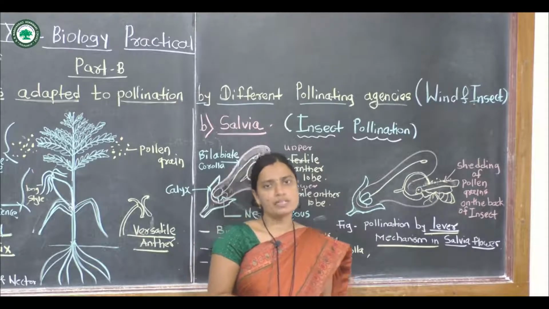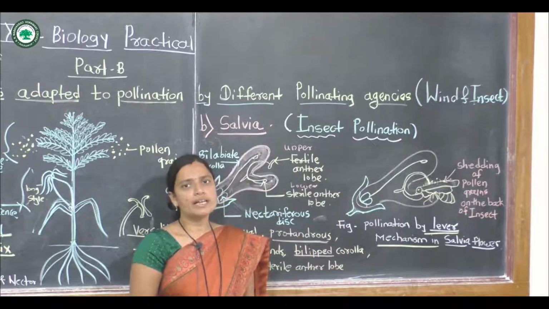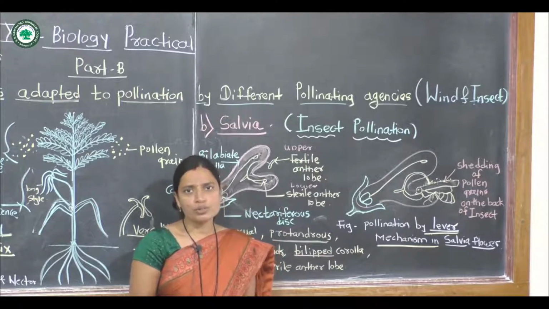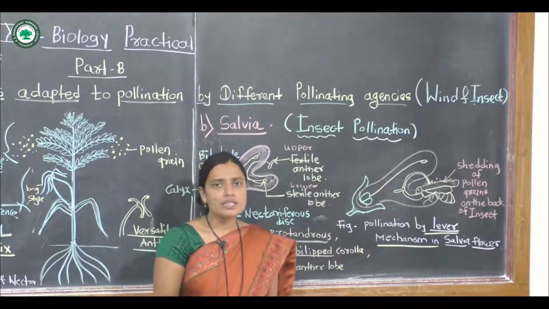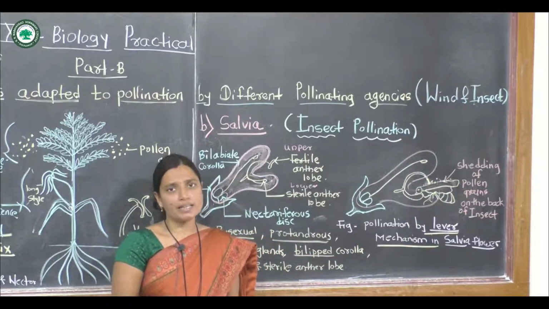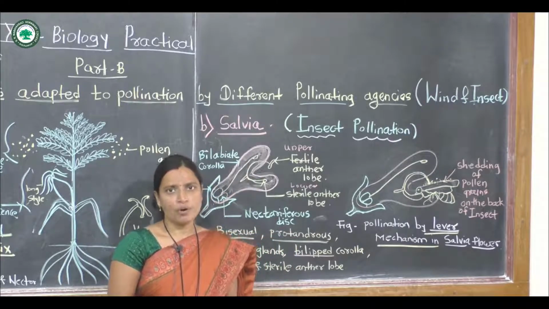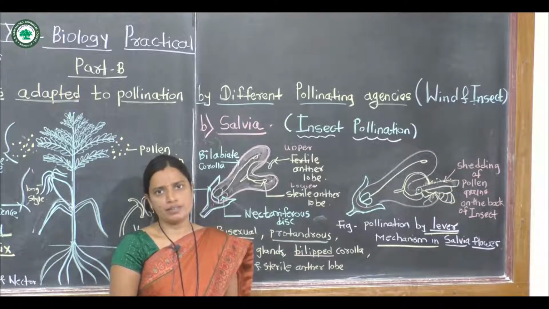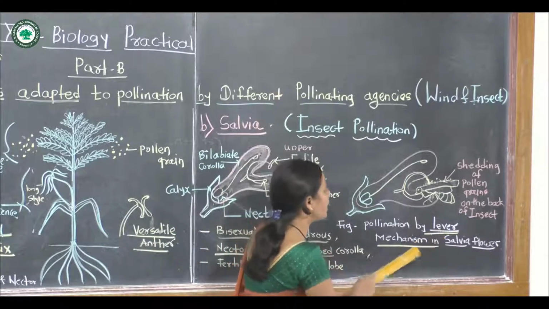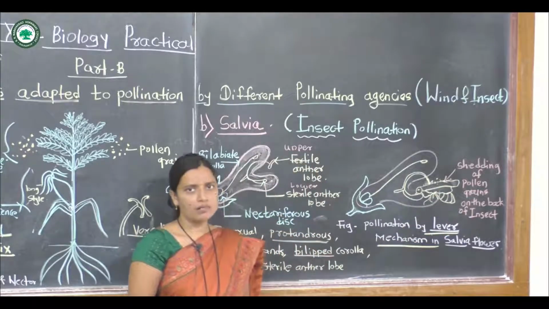At that time in this other salvia flower, the gynoecium or stigma is mature, and this mature or receptive stigma receives the pollen grains from the insect's body, and pollination takes place. This type of pollination is called the lever mechanism in salvia flower.